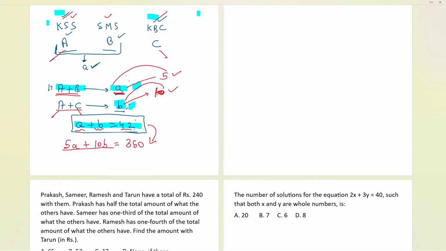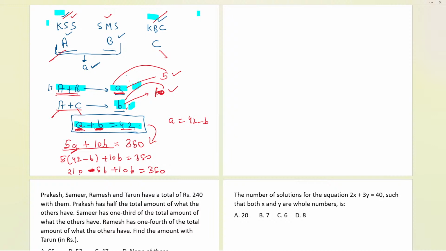What I will be doing is taking out A and putting it into the second equation. So if I put it over here, A will be 42 minus B. Now, putting it in, it will be 5 times (42 minus B) plus 10B equals 350. Let us do that. 5 times 2 is 10, and 5 times 4 is 20, so 210 minus 5B, because it is a minus sign over here, then plus 10B equals 350.